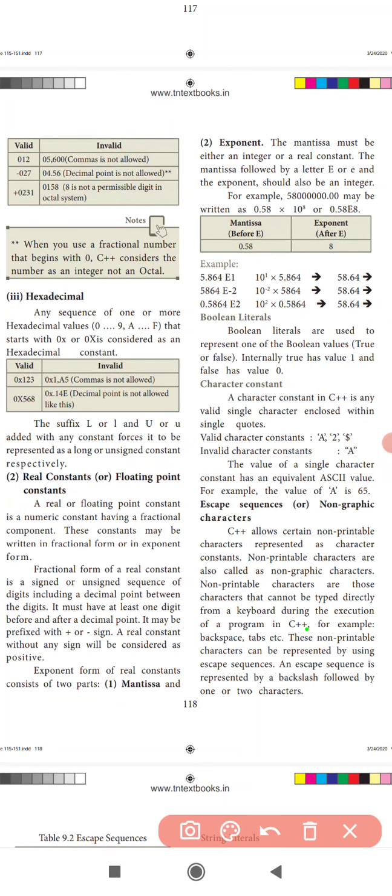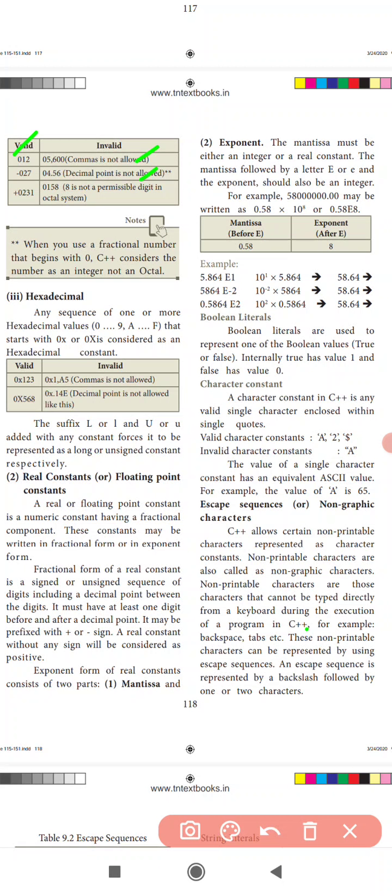So next, what does it mean? See here, which octal values are valid or invalid. 012 is valid, that is an octal number; a comma is not allowed. Minus 027 is valid. 4.56, decimal points are not allowed here. An octal number cannot have decimal points.